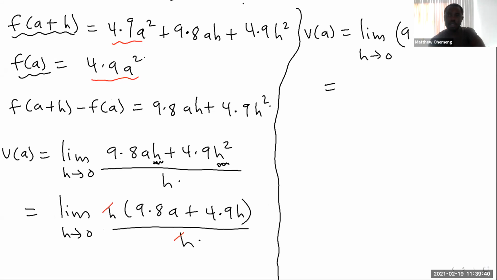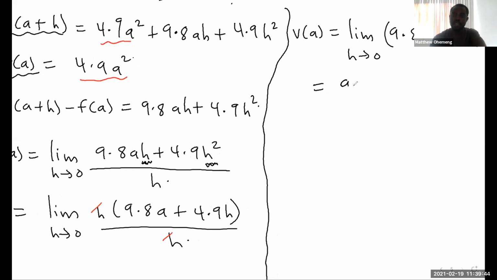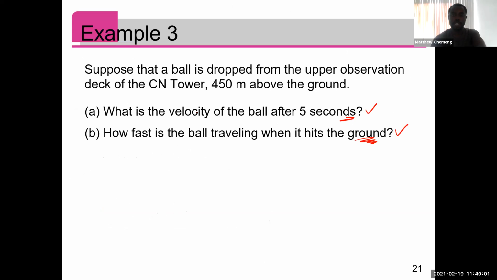Okay, you're welcome. So at this point, as I was saying, you plug the 0 for h. So you're getting 9.8a plus what? 4.9 times 0. So that's what? 9.8a. That means the instantaneous velocity at any time a is just given by this. So now let's go back to the question, right? The question was asking about the velocity at what? Time 5. So instantaneous velocity at time 5. So I just need to plug the 5 in place of a, and then I'll get the instantaneous velocity at time 5.